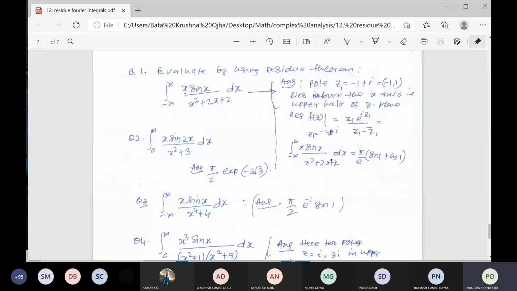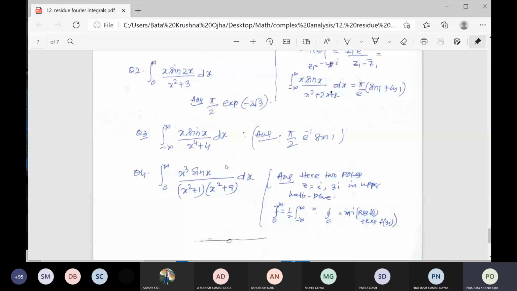So the degree of the denominator must be greater than or equal to 3. If it is 3, then it will tend to 0. Otherwise, it does not tend to 0, right? Question number 2 I also gave the same type. You solve question number 3, and question number 4 is also the same problem.